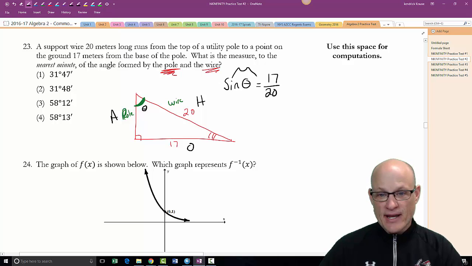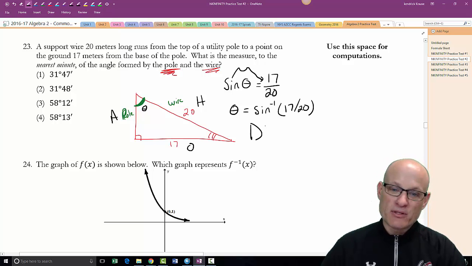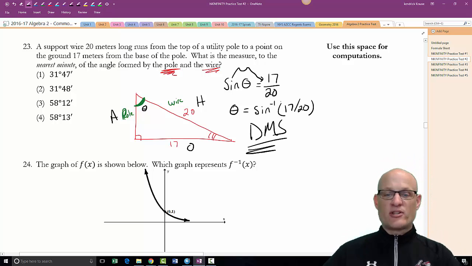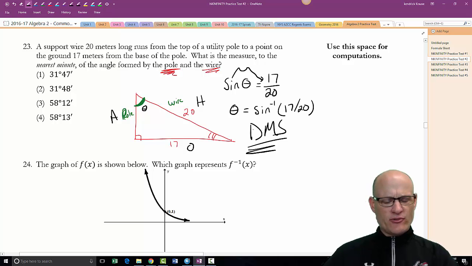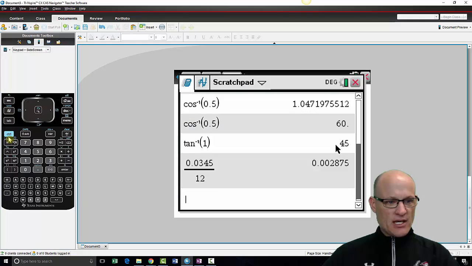Now, because I want to find an angle, I'm going to bring that sine over, and we're going to do inverse. We're inverse sining both sides. Sine inverse. That's in fact what we are doing. We're going to inverse sine this. But we also have to remember to DMS it. We have to round it to the nearest minute. So I'm going to go back to my calculator.